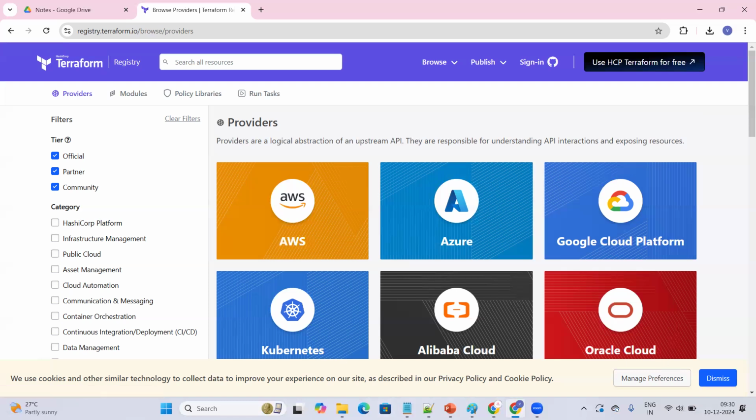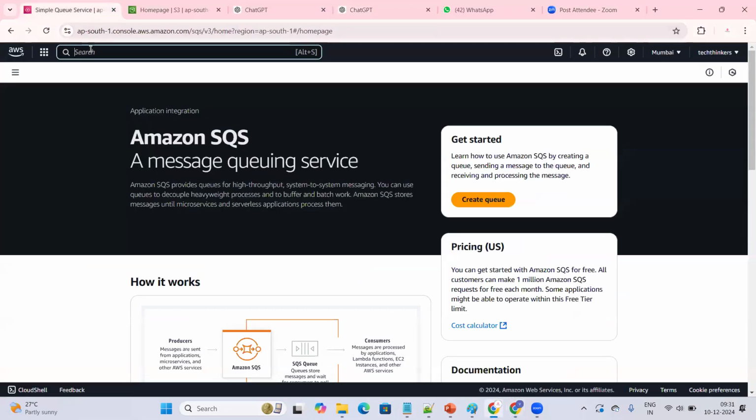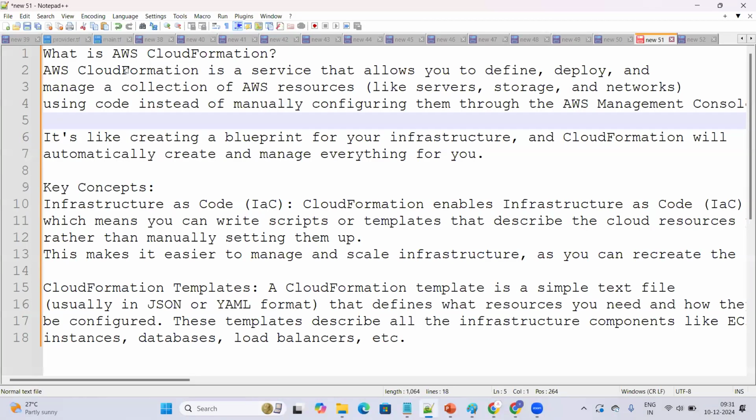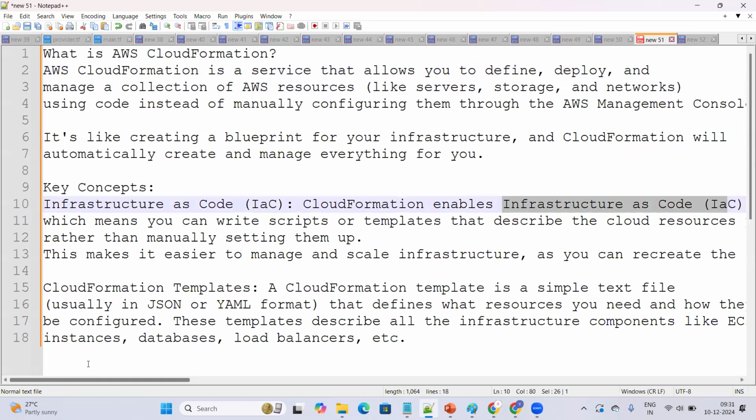Let me go to the service called CloudFormation. Let's understand what CloudFormation is. We have seen a brief introduction to CloudFormation, I think. The very first point: CloudFormation is an IAC tool. You can see here, infrastructure as code. You simply write the code, and based on this code, infra will be created. That's why it is called infrastructure as code.